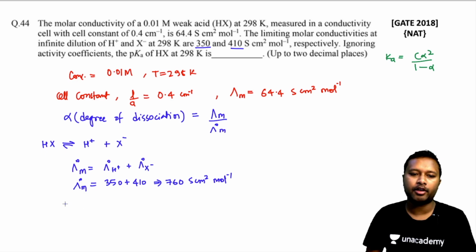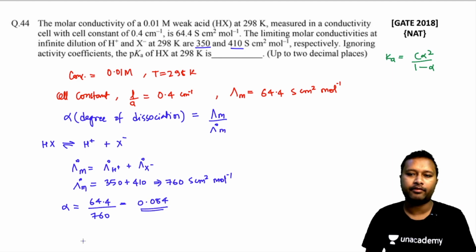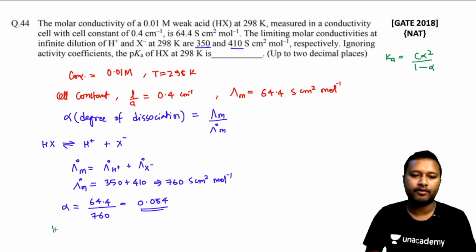Once you have got lambda naught m, you can calculate alpha simply by lambda m upon lambda naught m. So lambda m is already given to you as 64.4 divided by lambda naught m, which is 760. Substitute the values and calculate. After solving this, you are going to get 0.084. This is going to be the value of alpha. Now once you have found alpha, it's pretty simple to find out Ka. For Ka we have the formula, we already know.